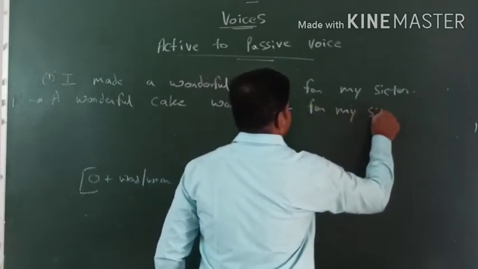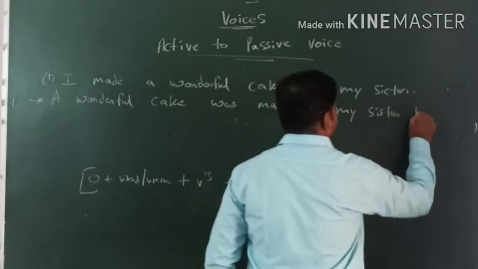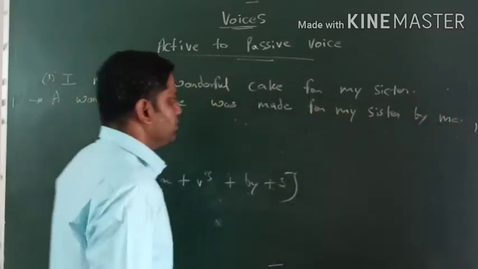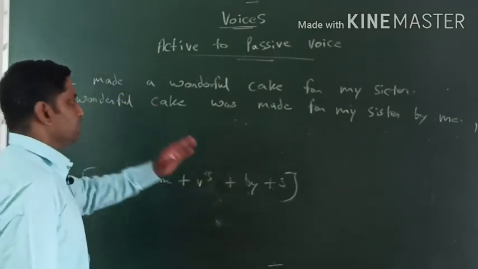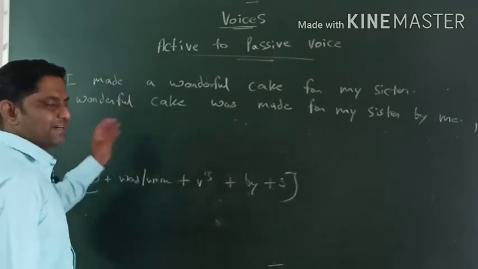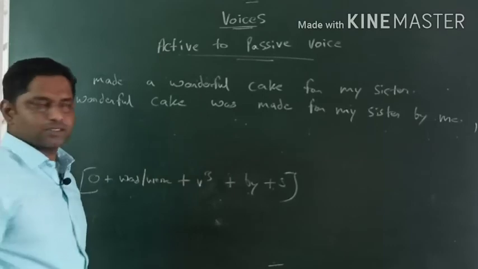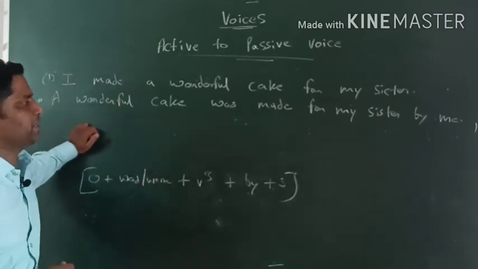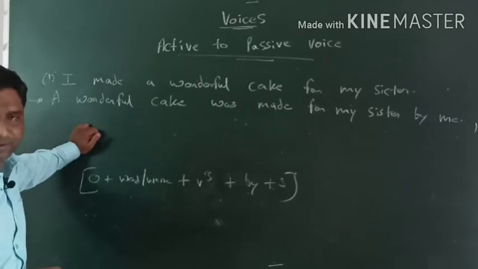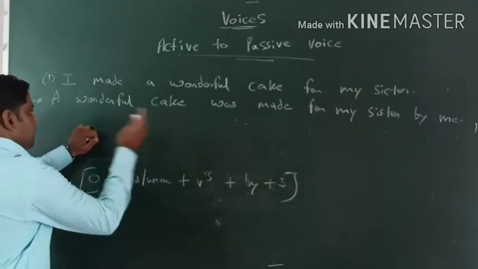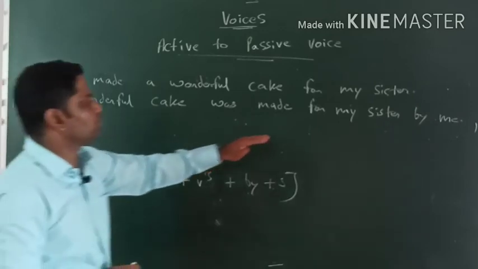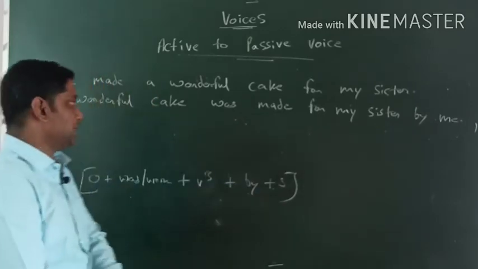For my sister by me. यहाँ पर me आएगा. I का me, he का him, she का her, they का them, we का us. Like this we deal, right? So this is for simple past tense. I made a wonderful cake for my sister. So we have done the passive voice. A wonderful cake was made for my sister by me.